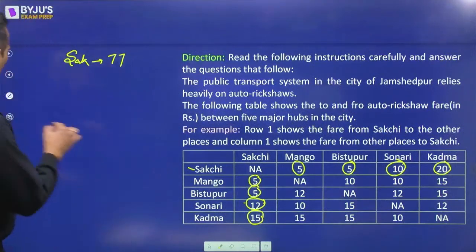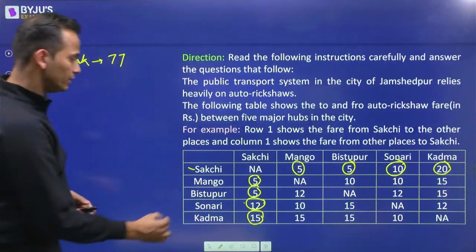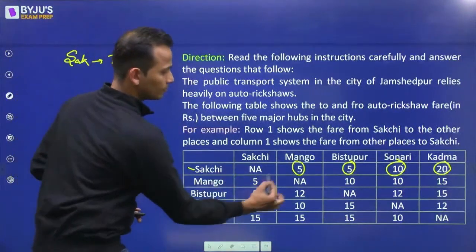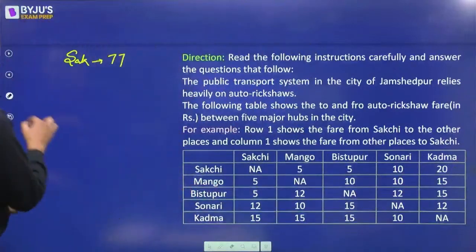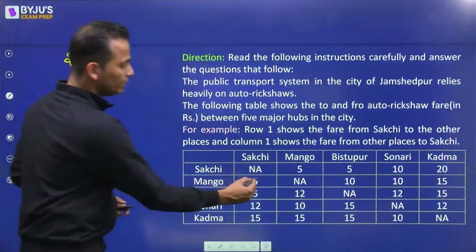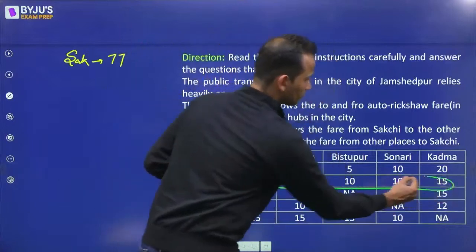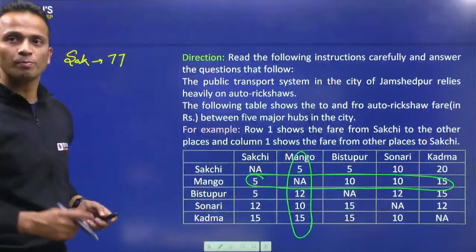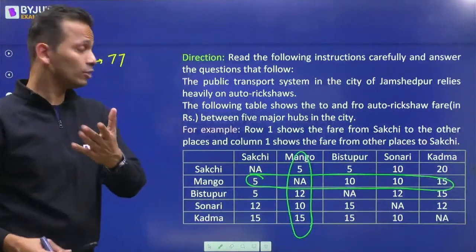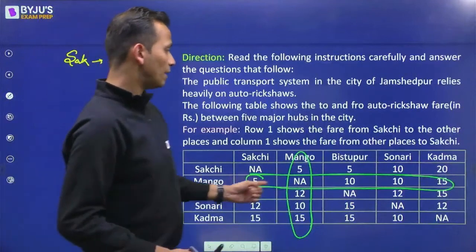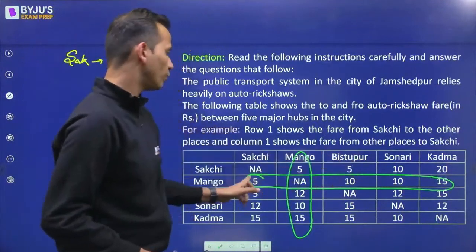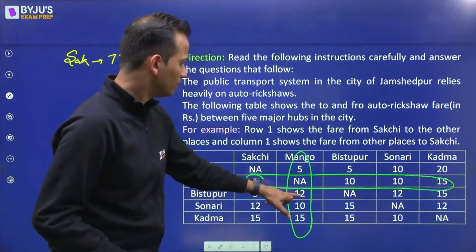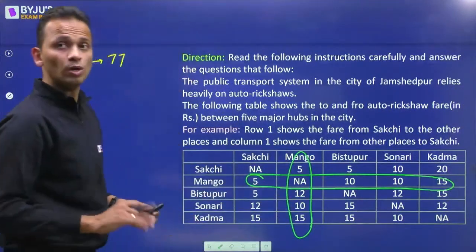Done. Now for Mango. Wait, let me erase these numbers. So if I'm staying at Mango, money that I'll have to spend will be the sum of these 4 and the sum of these 4. This is the expenses for Mango. So can you tell me what is the sum for Mango? I'm calculating. So 20 and 20, 40, 50, 60, 70, 80, 82. I'm getting 82.